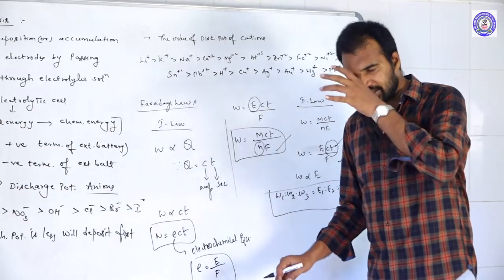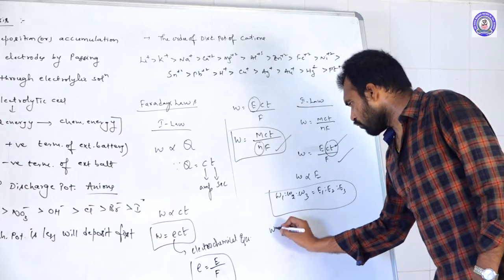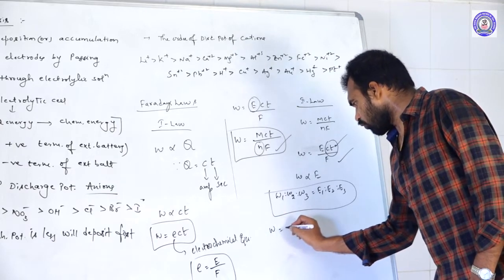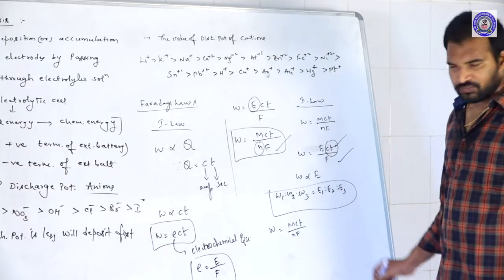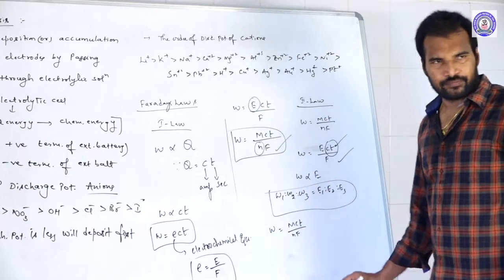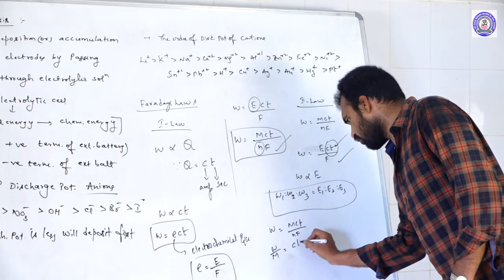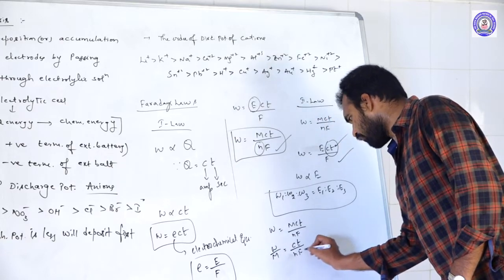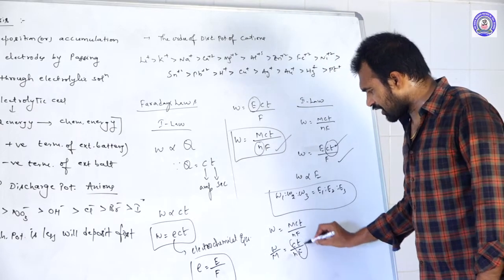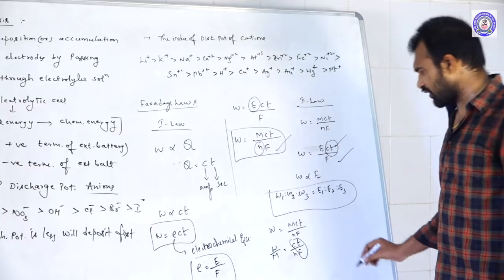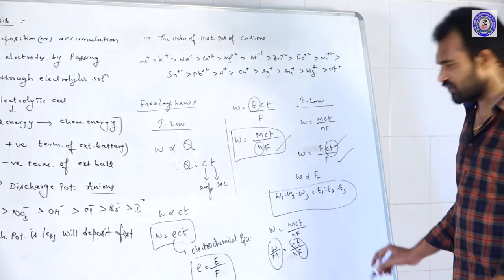And one more thing you can say from this equation: W is equal to MCT by NF. Now bring M to this side: W by molar mass is equal to CT by NF. If you pass the same quantity of electricity, W by M is weight by molar mass, which is the number of moles.